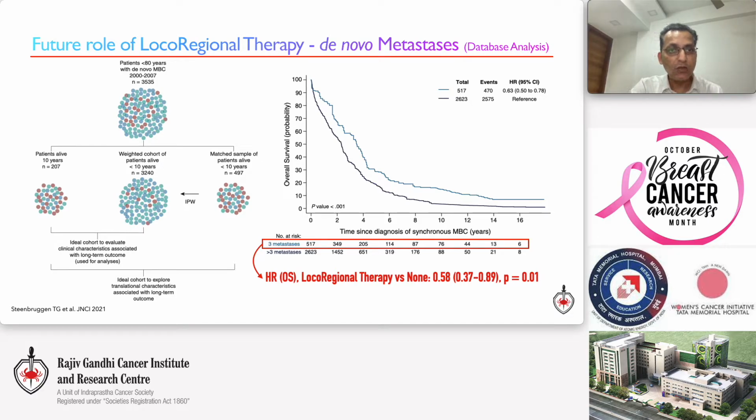So my guess will be that if locoregional therapy has to remain relevant in the years ahead, we will need to stratify patients in clinical trials by the number of metastases or conduct a trial in patients with 3 or fewer metastases. Probably this may actually give us results which may change how we deal with these metastatic breast cancer patients.